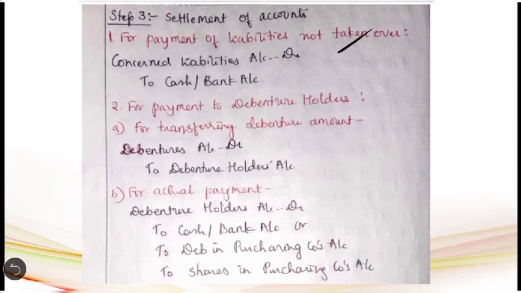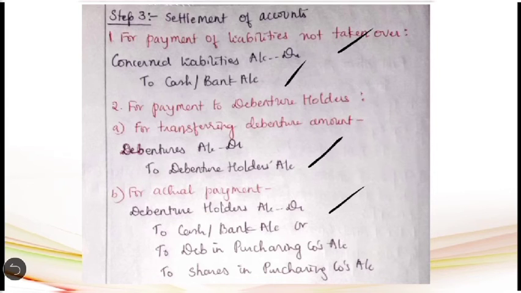Under that, the first entry has to be passed for the payment of liabilities which are not taken over by the purchasing company. Here the entry will be concerned liabilities account debit to cash or bank account. Then the second entry has to be passed for payment to debenture holders. Here there will be two steps. First we have to transfer the debenture amount to the debenture holders account, that is the entry will be debentures account debit to debenture holders account, and the second step for settling their account.